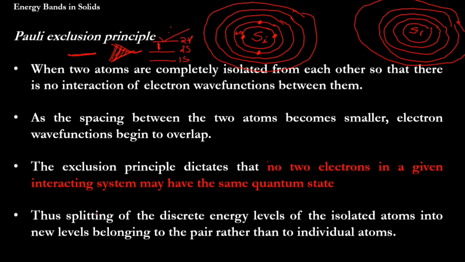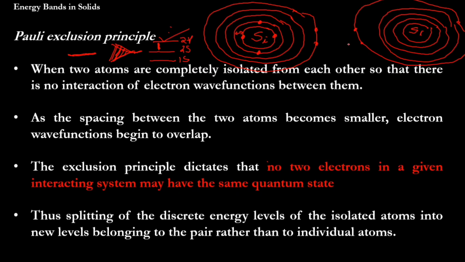This splitting of the discrete energy level of the isolated atom into new levels belongs to the pair rather than the individual atom. When the 3p orbit has two electrons here and two electrons there, instead of having discrete energy for the two electrons, this energy level changes because of these four electrons together.